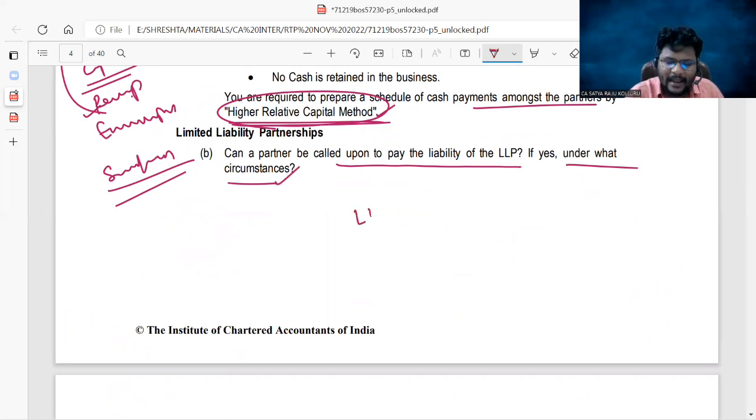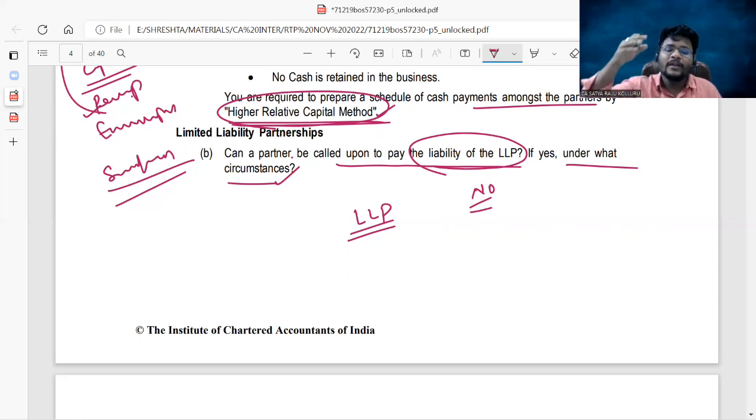Sir, the title LLP itself gives privilege to the partners that their liability will be extended only to the extent of their capital holding. That's why, can a partner be called upon to pay the liability of LLP? The answer is no. That is the defect in the partnership firm. That is the reason why the LLP Act 2008 came into existence, right? If the partnership firm has its own liabilities, then the other party can have a right to ask that amount from the partner's personal assets. No, that is not possible. Am I right?